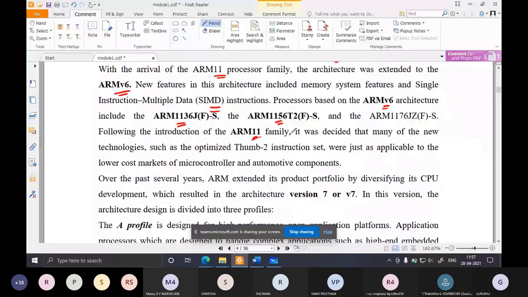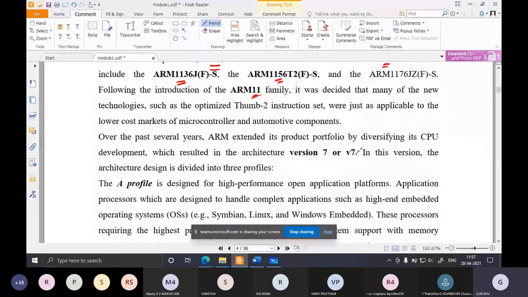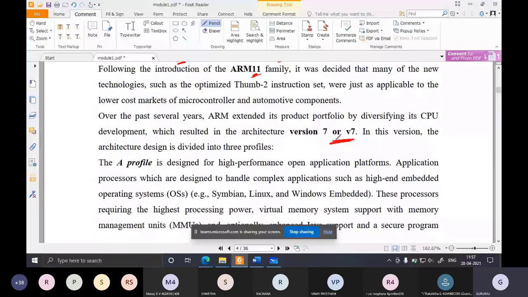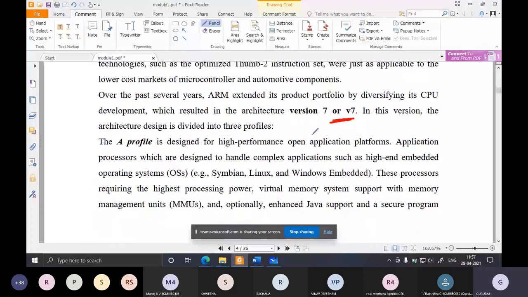Then after version 6, version 7 was introduced. From the architecture version V7 and onwards, there were 3 profiles. The processors were divided into 3 profiles.